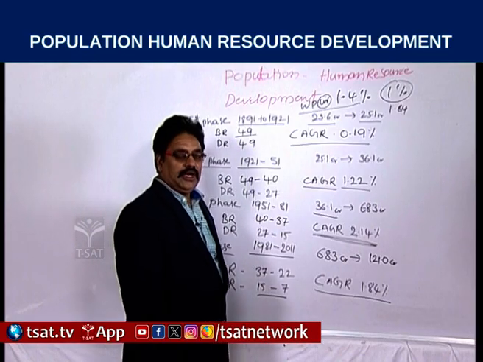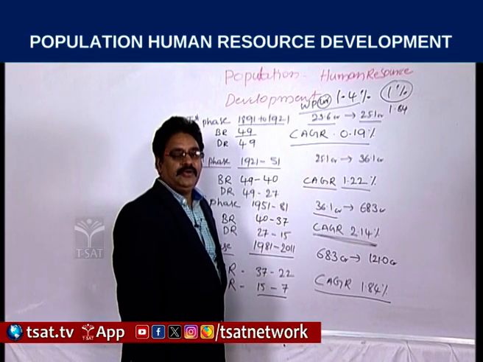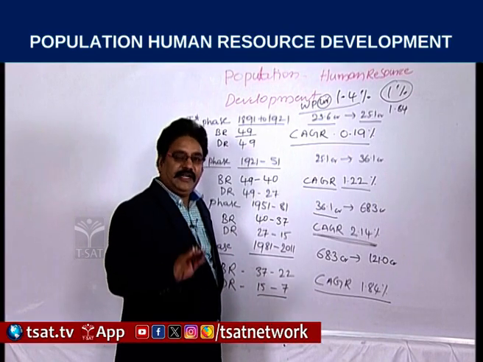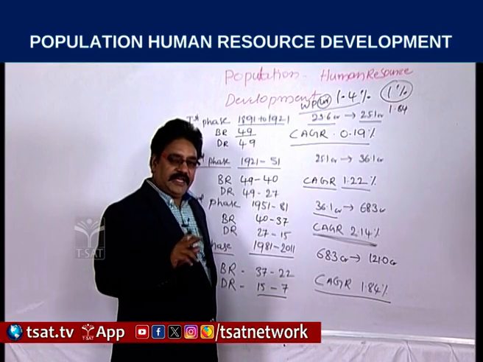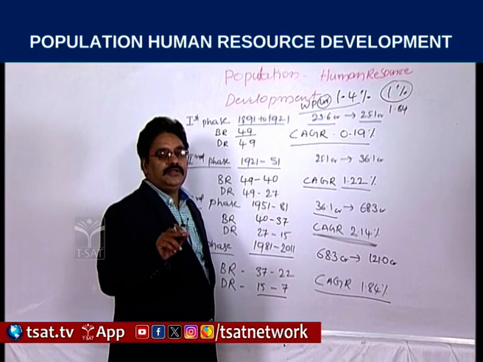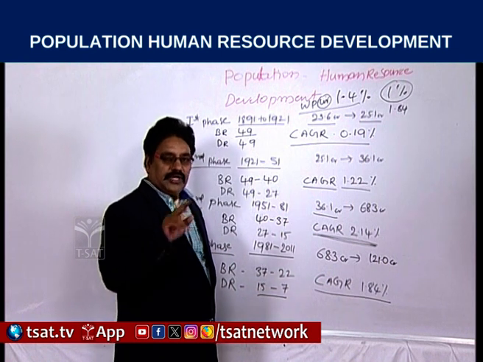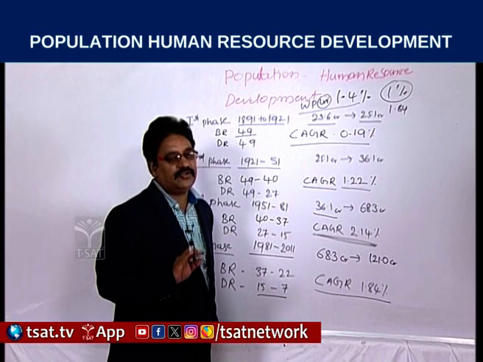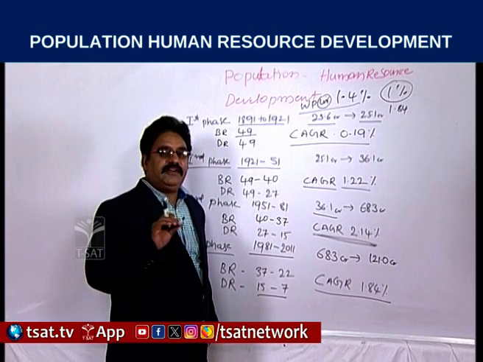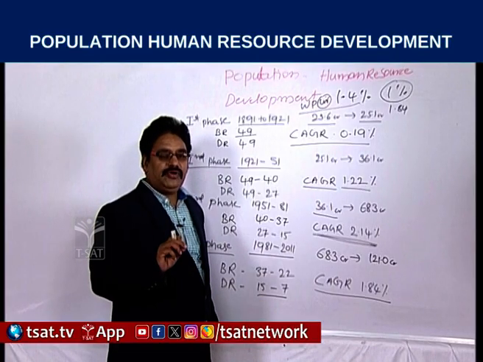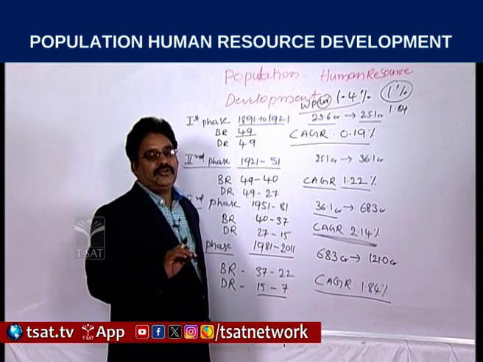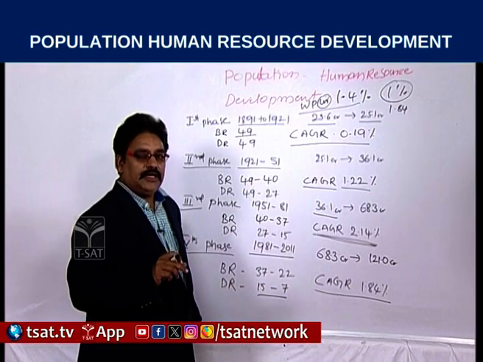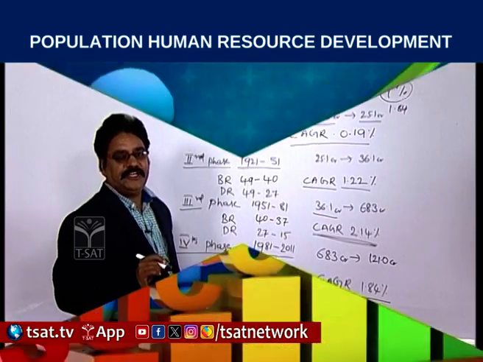In the total world population, 17.5% of the people are Indian. And if we discuss geographical area, in the total world geographical area we have only 2.4%. To feed the 17.5%, we have only 2.4% of the geographical area. This is the statistical detail about the world and India's population.